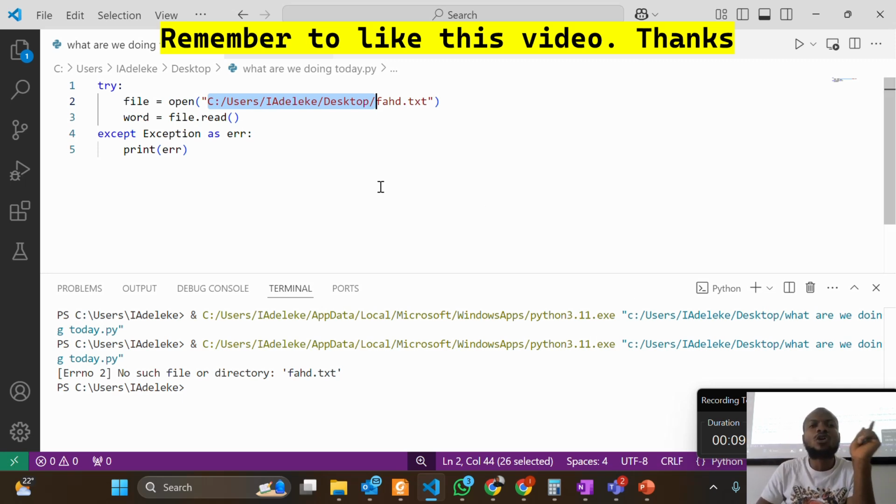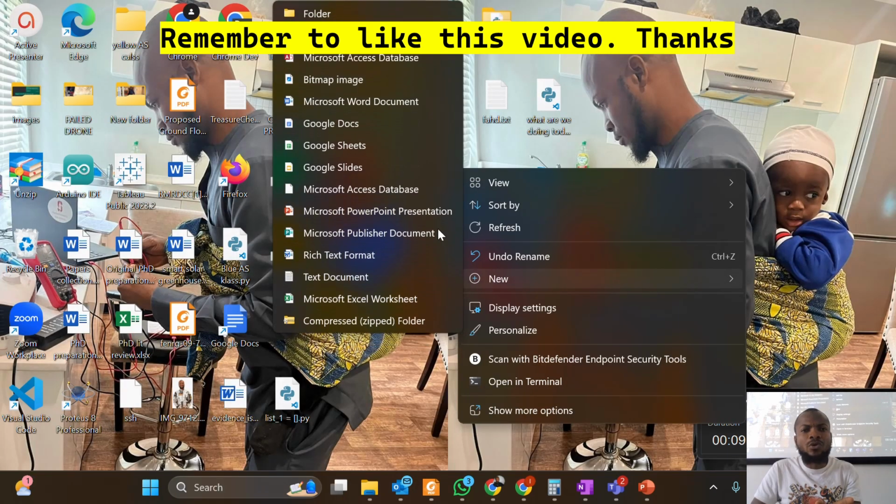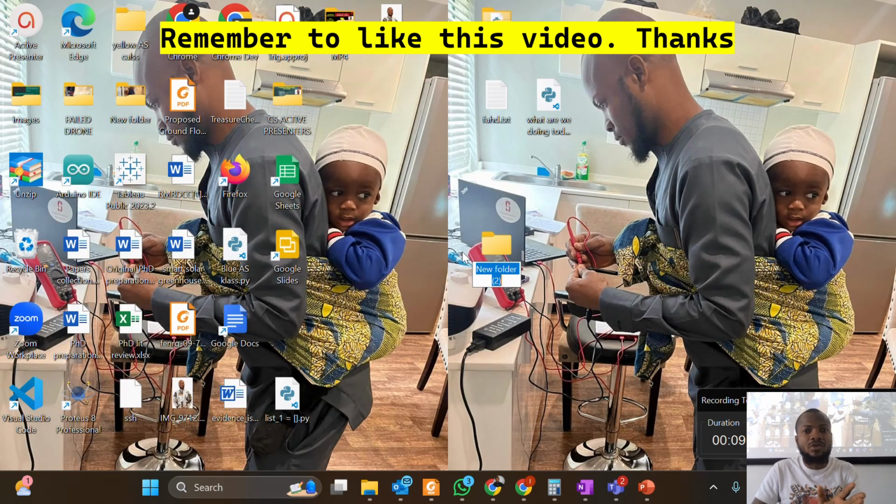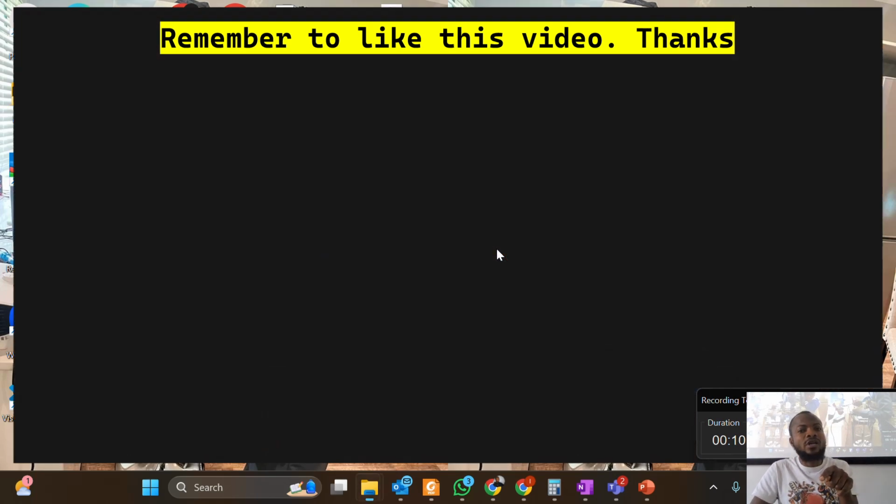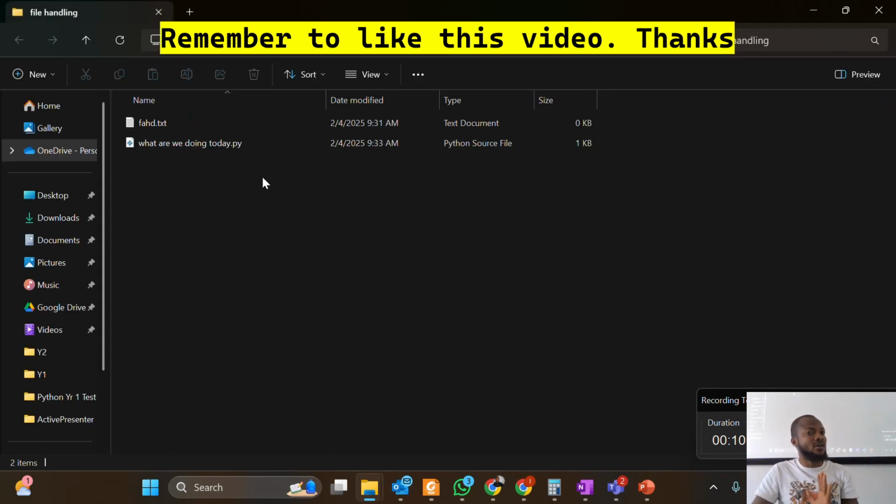The second method is to copy this file into the same folder as your Python file. Open a new folder. Are you following me? Let's call it the file handling folder. Then copy your Python code and your text file both into that folder. Open it and be sure that they are in the folder. Do you understand? Are you all following me?